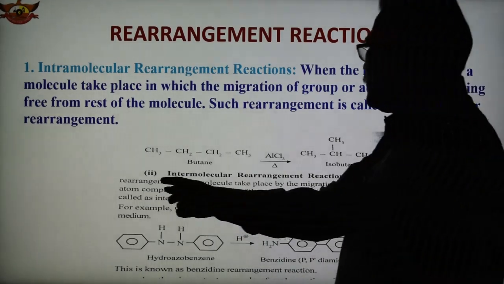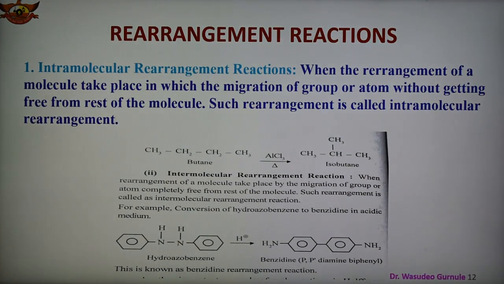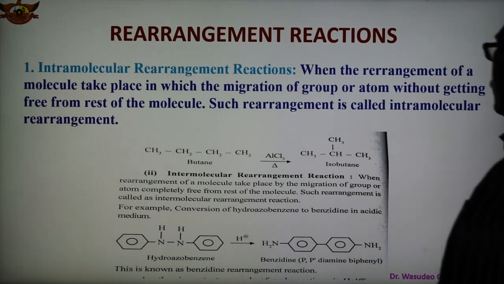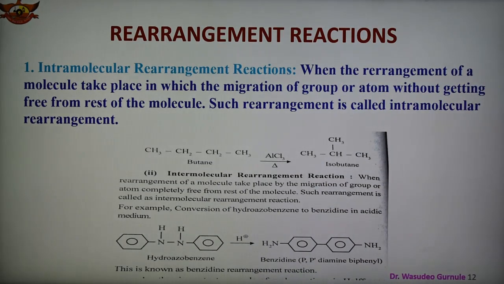And the second type is intermolecular rearrangement reaction. Inter means between two molecules. So when the rearrangement of the molecule takes place in which the migration of group or atom takes place free from the rest of the molecule, such type of rearrangement is known as intermolecular rearrangement reaction. Examples are given here. Conversion of hydroazobenzene to benzidine.